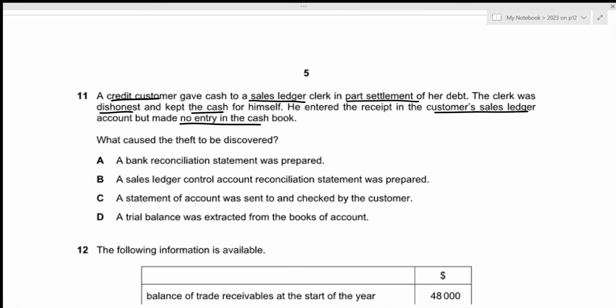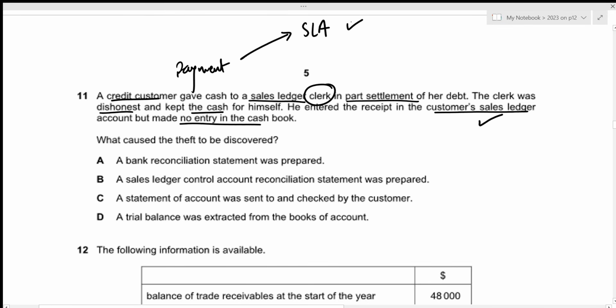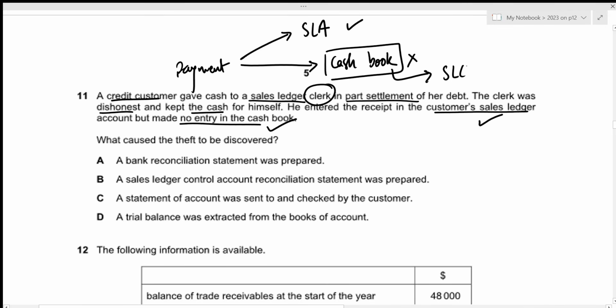Okay, so in this case, a credit customer paid us, right? The payment was received and we were told that he entered the receipt in the customer's sales ledger account. So the sales ledger account was correct because the correct amount was entered there, but the payment should also have been recorded in the cash book, and no entry was made there, which means that the cash book balance will be incorrect. And remember, cash book is the book of prime entry which will be used while creating our sales ledger control account.